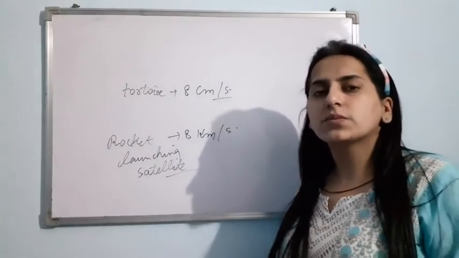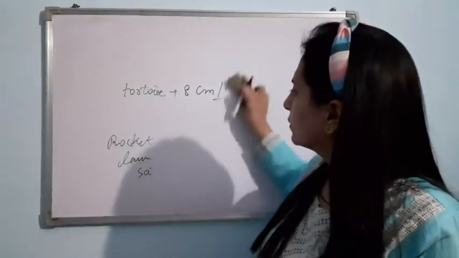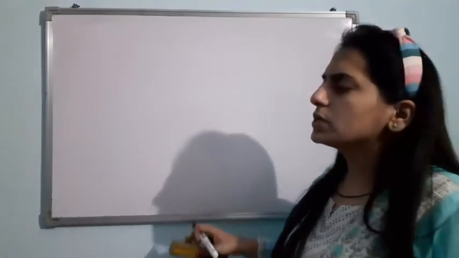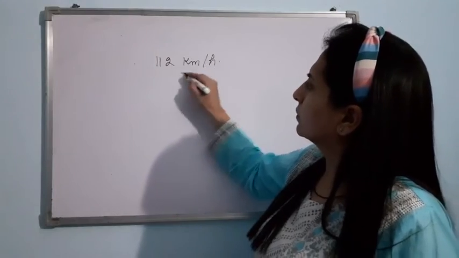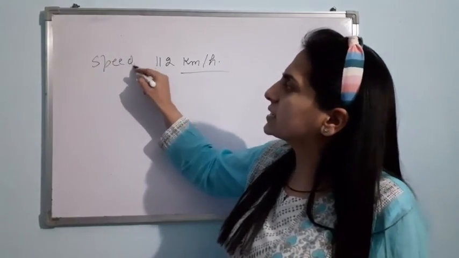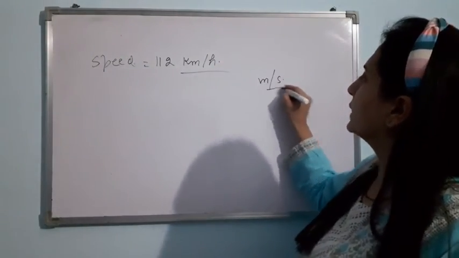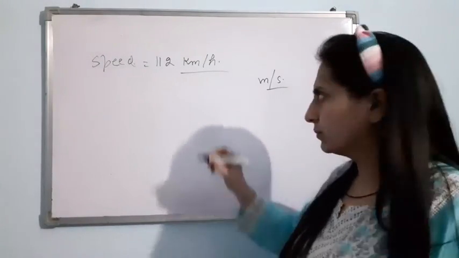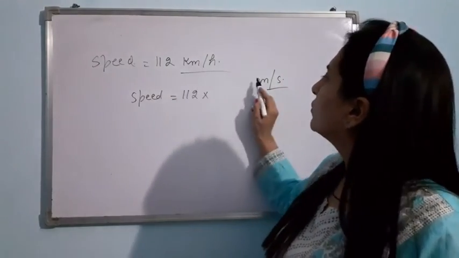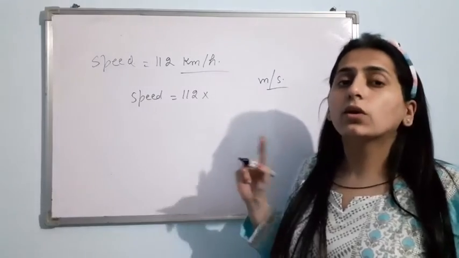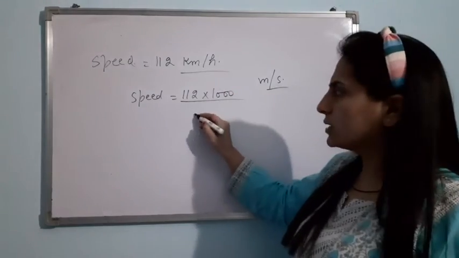Now suppose you have been provided with the speed in kilometer per hour. You have to convert that speed into meter per second. How will you convert? Let us see an example. Suppose there is an organism whose speed is 112 kilometer per hour. The speed of a cheetah is this actually, 112 kilometer per hour. Now we want to convert this into meter per second. How can we convert kilometer into meter? 1 kilometer equals 1000 meter. So we have to multiply it by 1000. Per hour is in divided form.